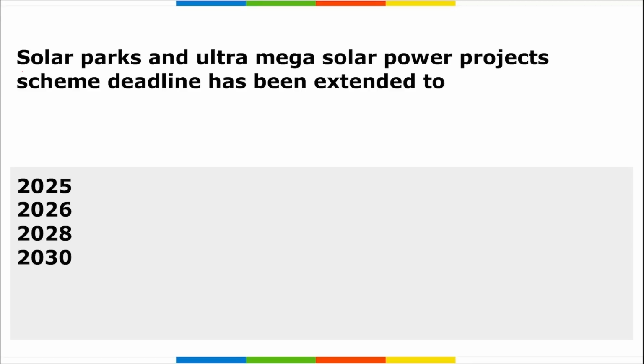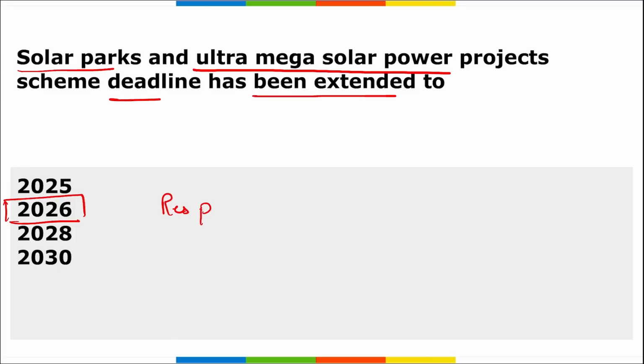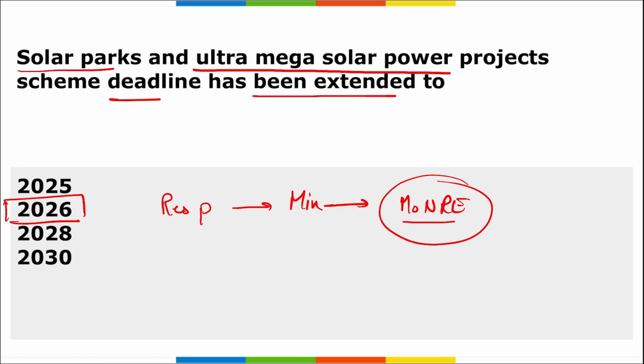Next, solar parks and ultra mega solar power project scheme's deadline has been extended. So remember, the solar parks and ultra mega solar power project scheme deadline has been extended to 2026, right? And it is for the development of solar parks and ultra mega solar parks. Which is the responsible ministry here? The ministry that you need to remember is your Ministry of New and Renewable Energy, correct? They have extended this deadline to 2026.